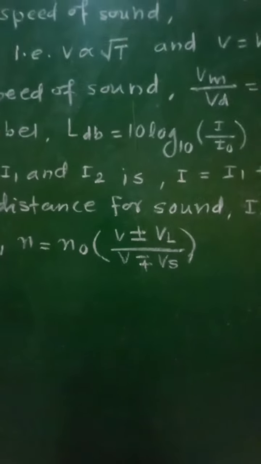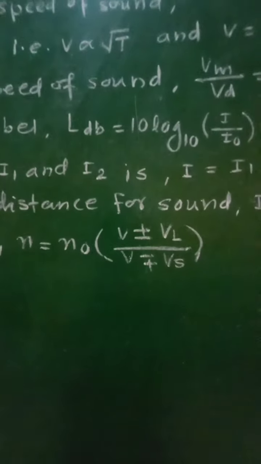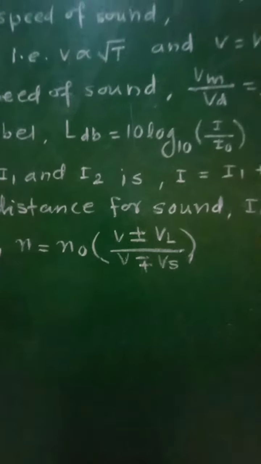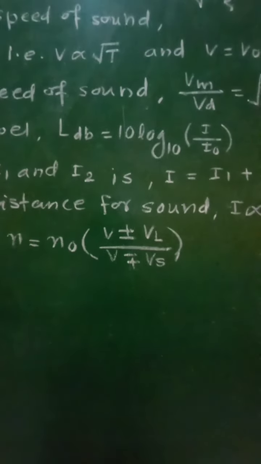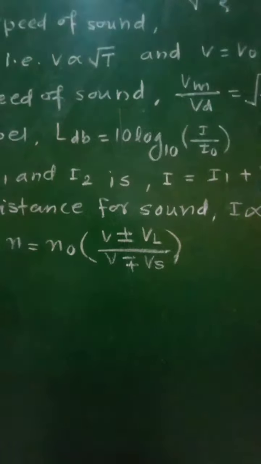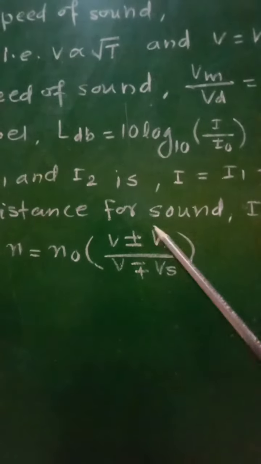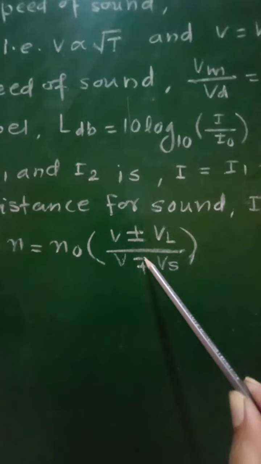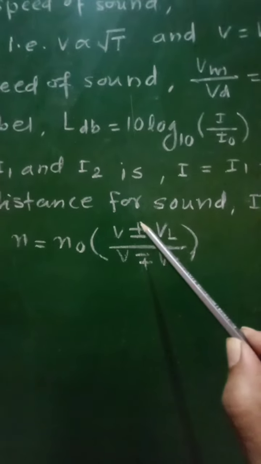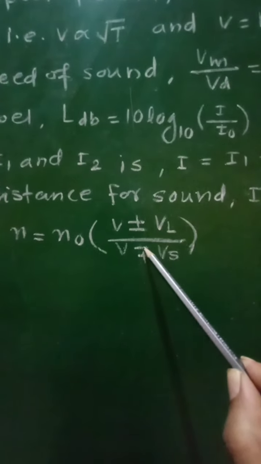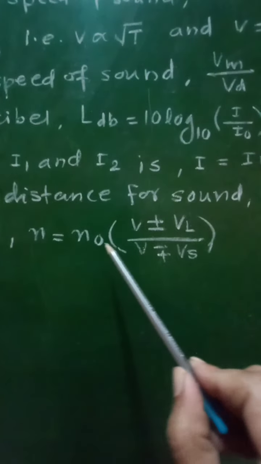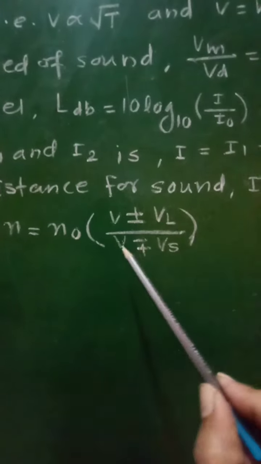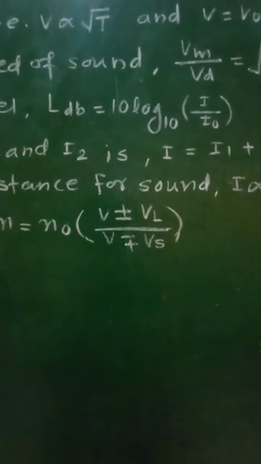When there is relative motion between the listener and the source, if the listener and the source are moving towards each other, that is they are approaching each other, at that time the upper signs will be used, that is at the numerator it will be plus, at denominator it will be minus, and therefore formula will be n is equal to n0 into v plus vL upon v minus vS.